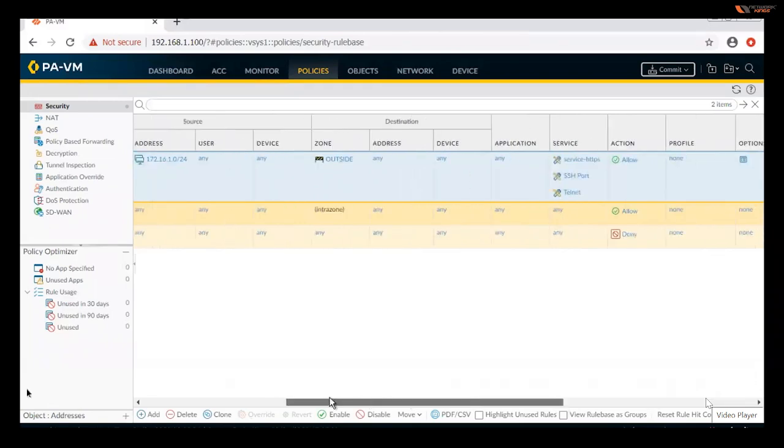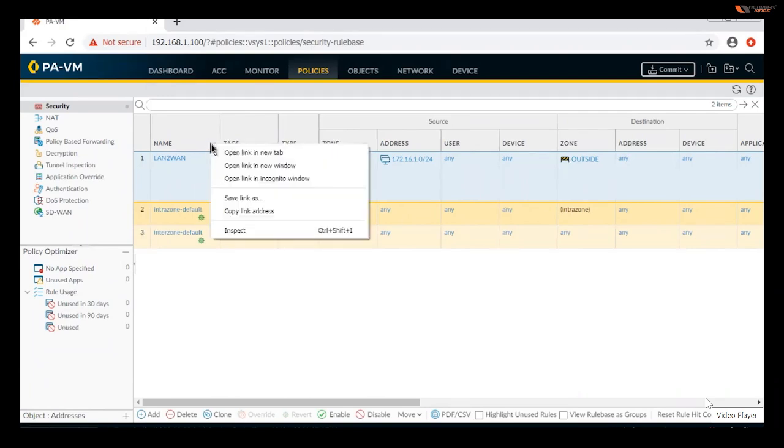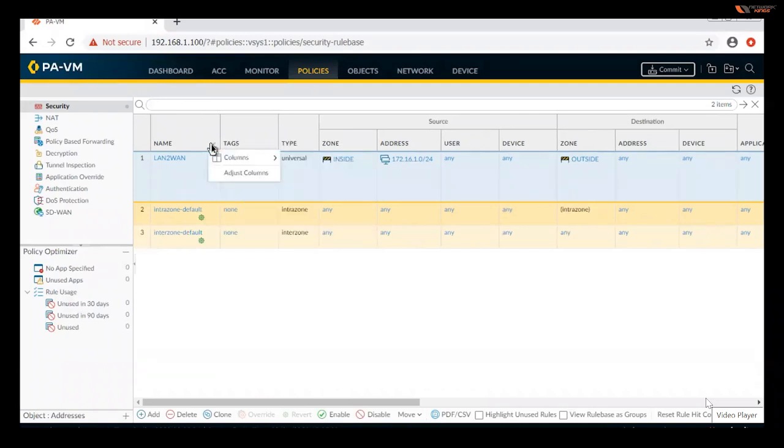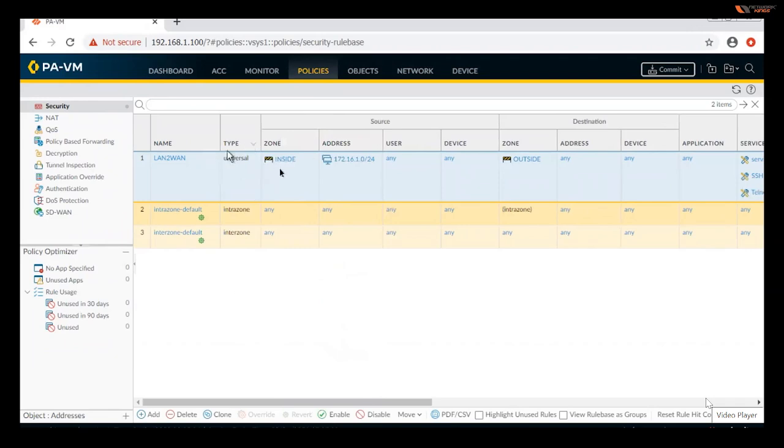Okay. So now we can see that there are many options, right? If you want, just click here, come to the name, just click here. You can see columns. Just go to the columns. You can see that many of whatever you have selected. If I don't want tags here, what I will do is unselect it. The tags are gone. See that earlier there was a tag. So that's what is in the column.